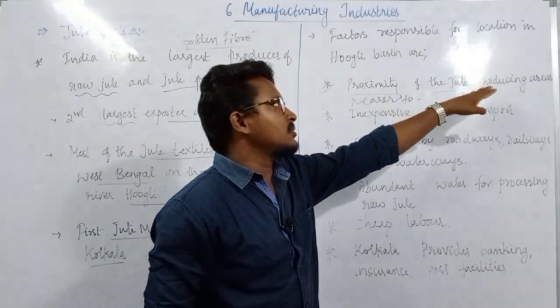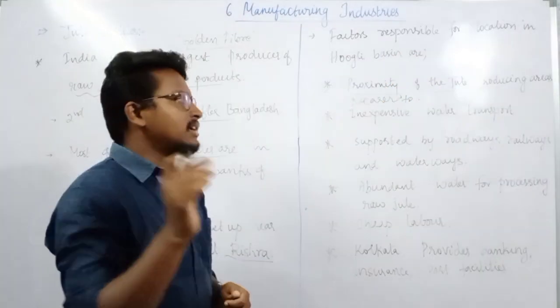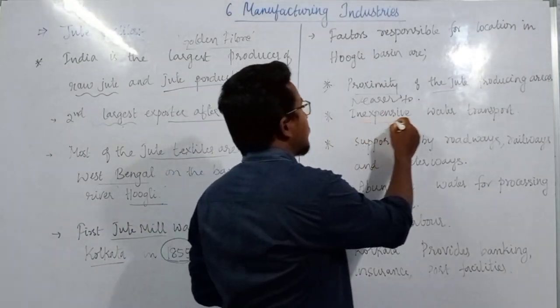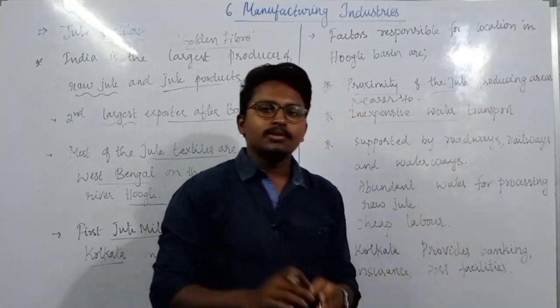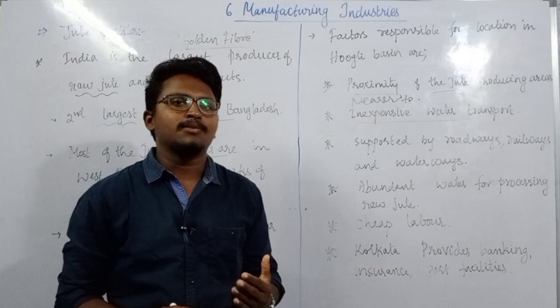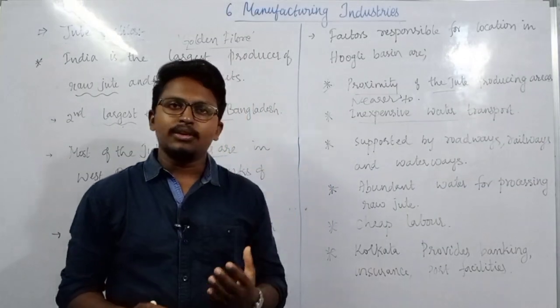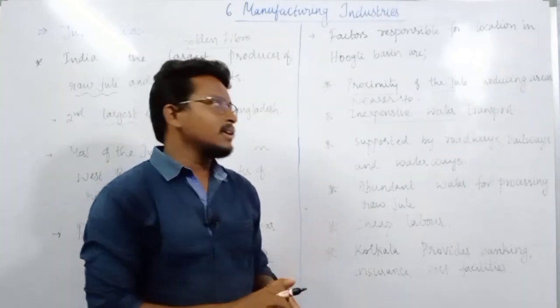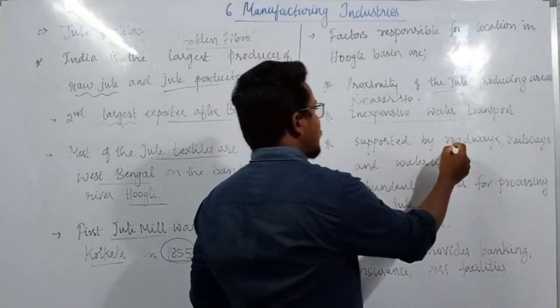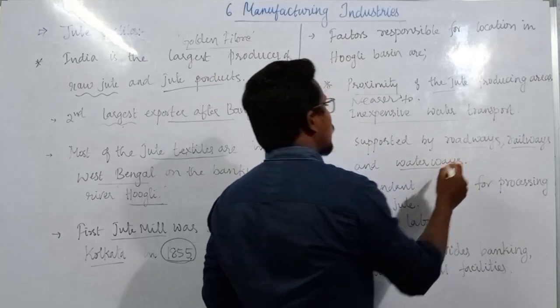The second thing is inexpensive water transport. Among all the ways of transport, waterways are much cheaper, so jute can be easily transported.